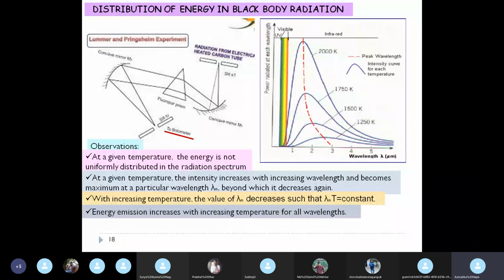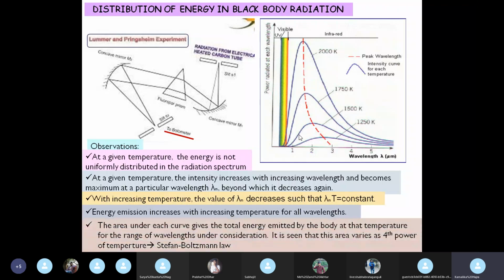The energy emission increases with increasing temperature for all wavelengths. Whatever be the wavelength, the value of the maximum emitted energy increases with increasing temperature. Overall, it increases and then decreases, but the maximum value that it reaches at lambda m is at a higher point for increasing temperature. That is also visible.